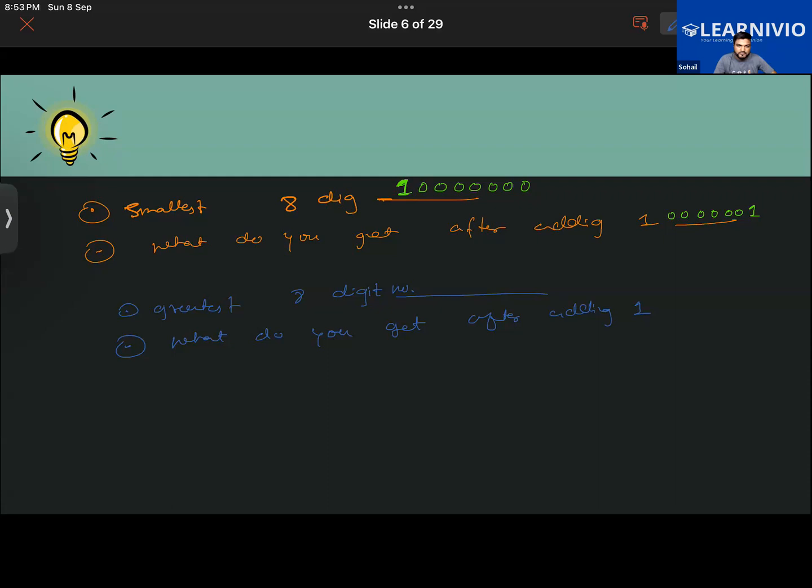Is it 9999999? How can it be 10 crore? You have to add 1, but first of all find the first answer, the greatest 8-digit number. Then go on to add 1 to it. Also, you have to read it as per the Indian number system.